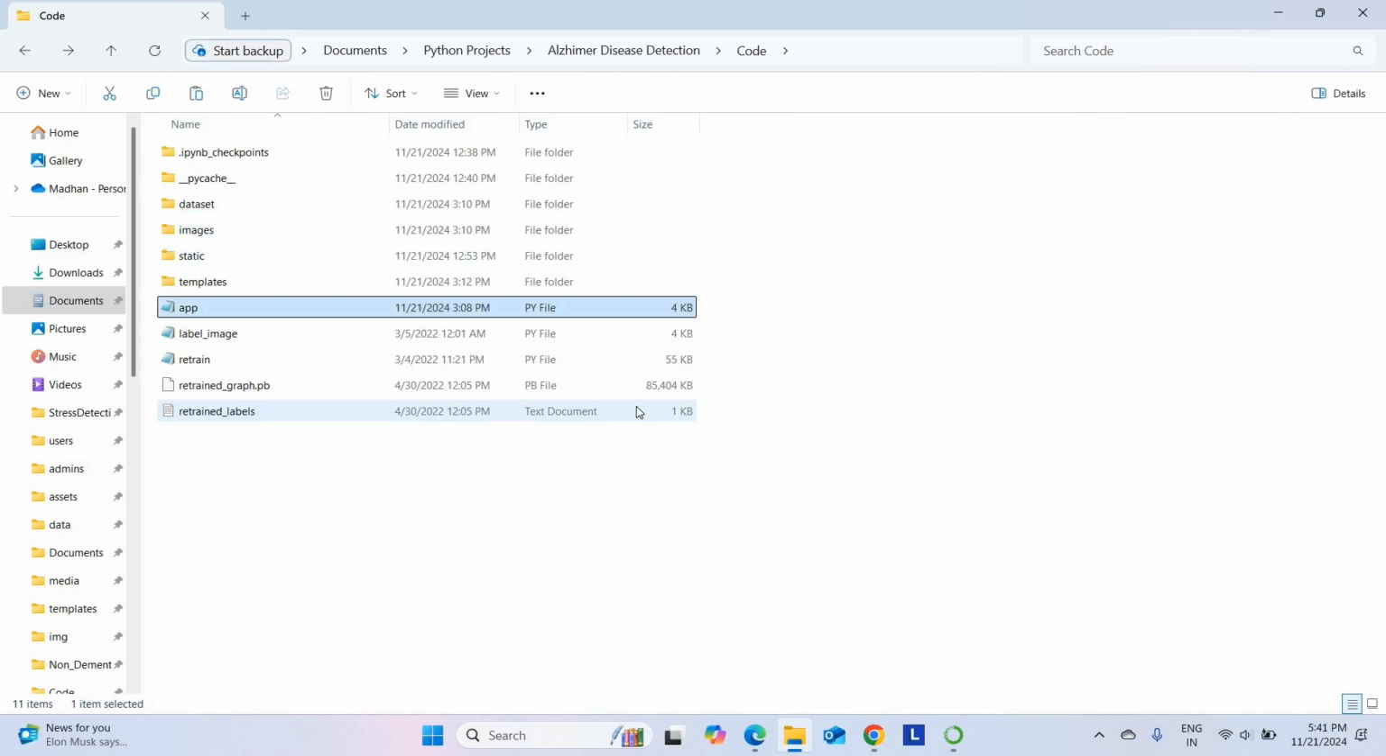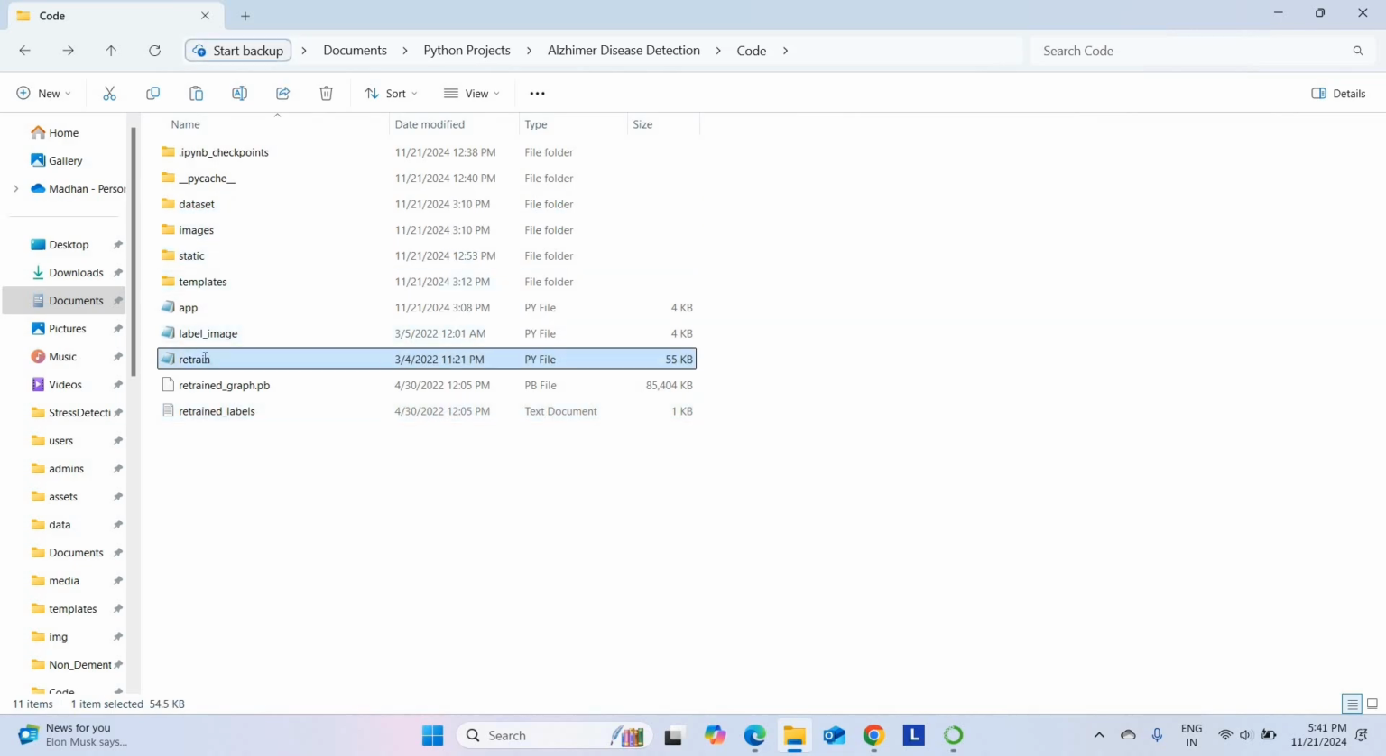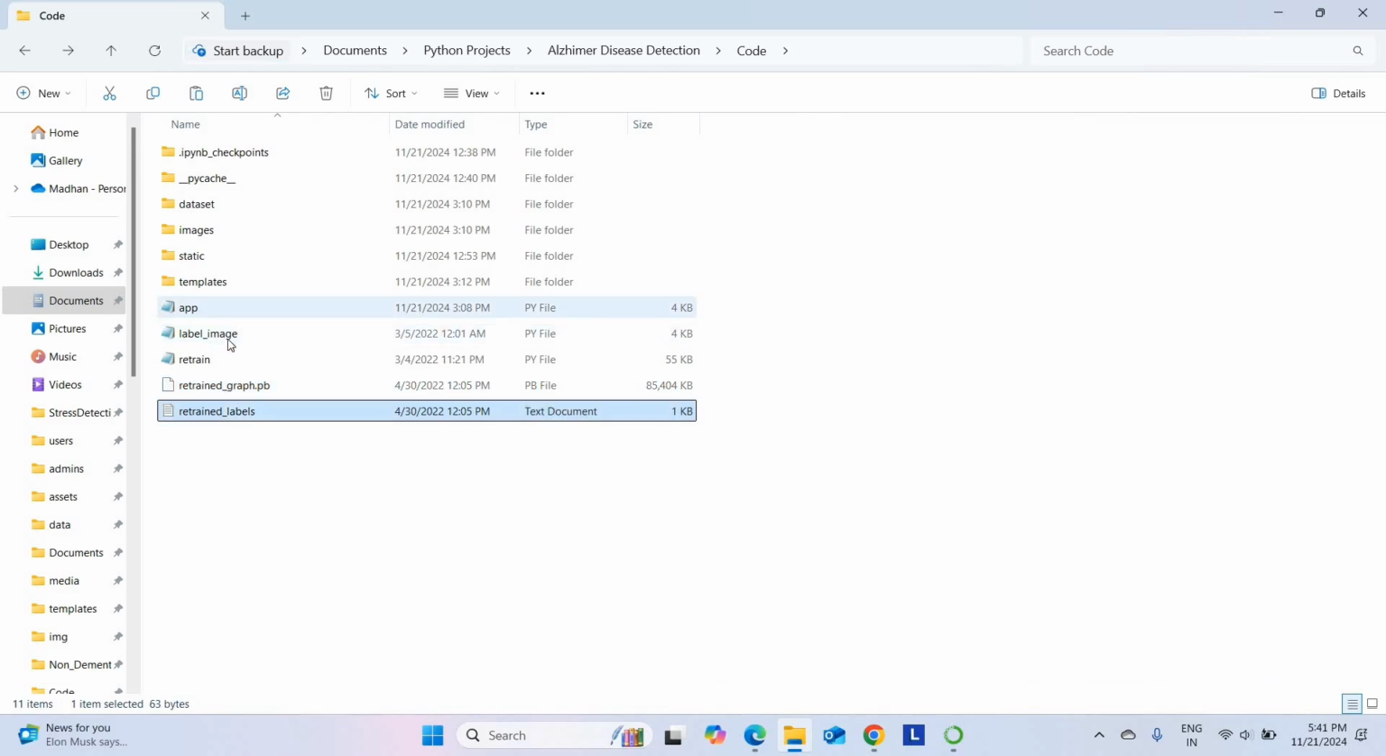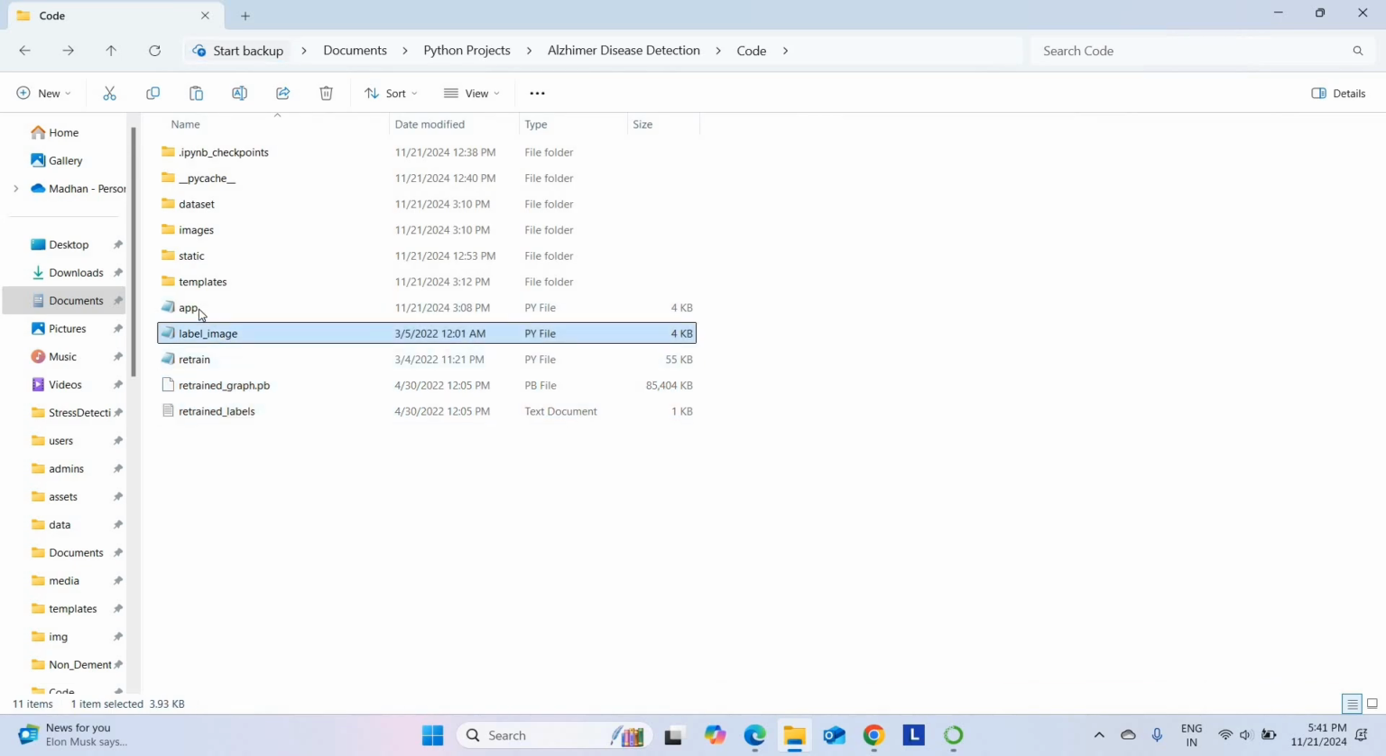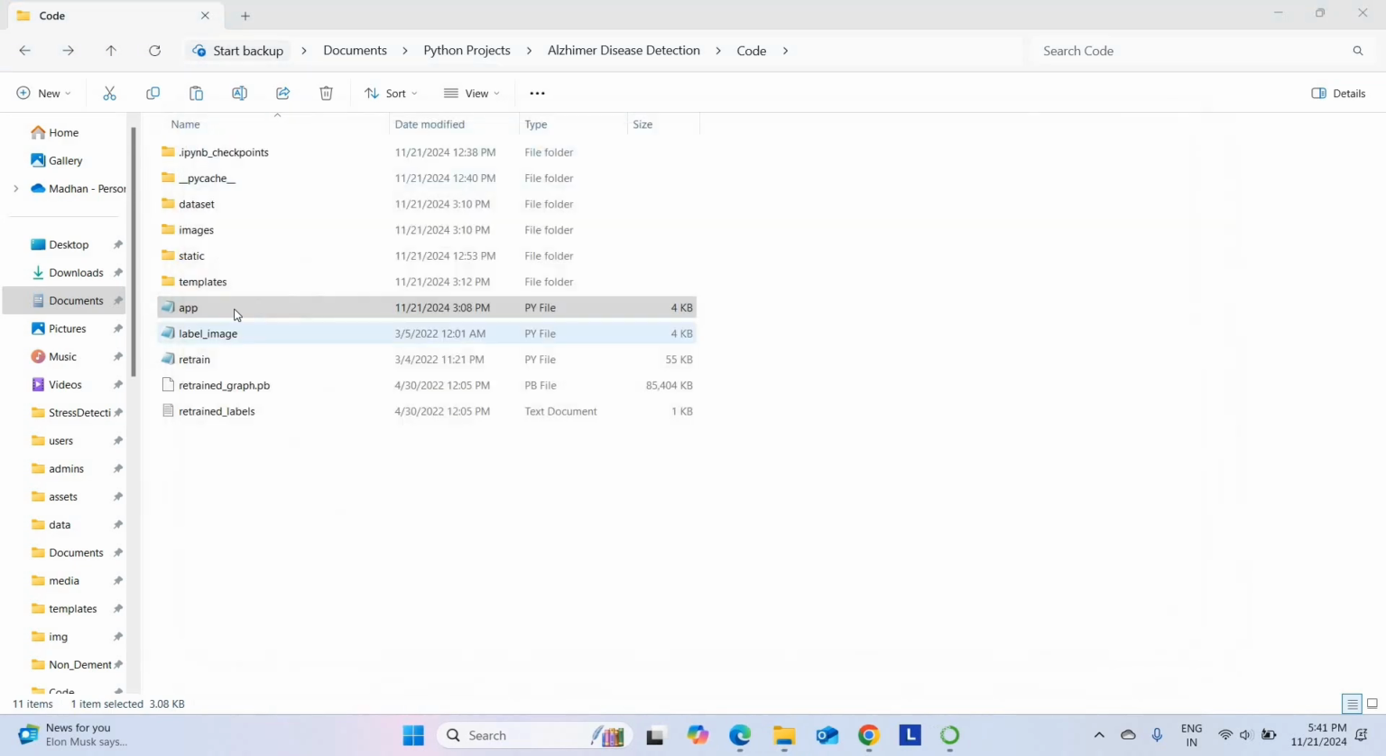So this is the training code we are going to use. These are the pre-trained library files. This is the testing code. This is the main code which will combine all these files. Everything is implemented in Python only. So we have to use this code as the main code.